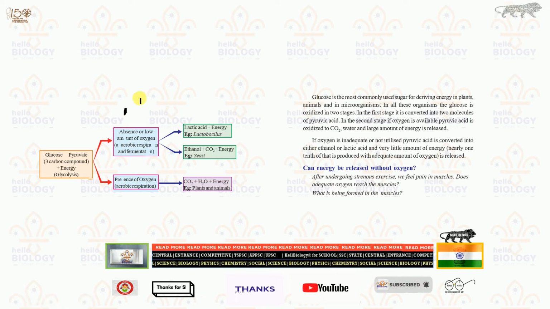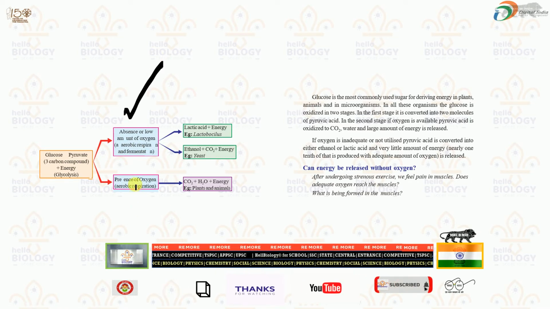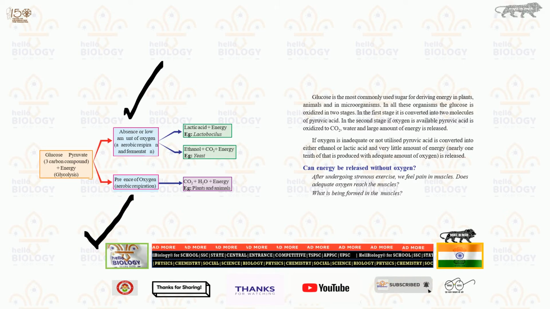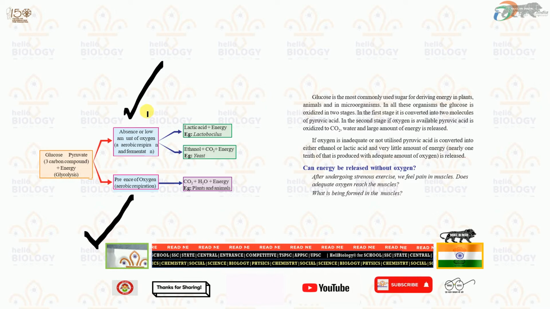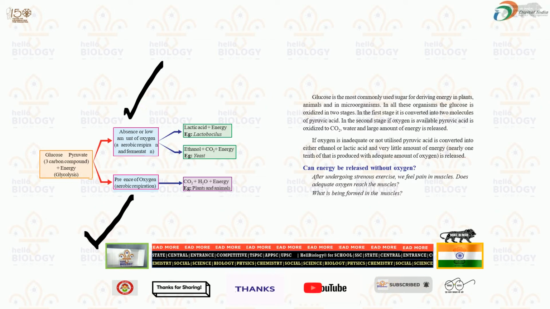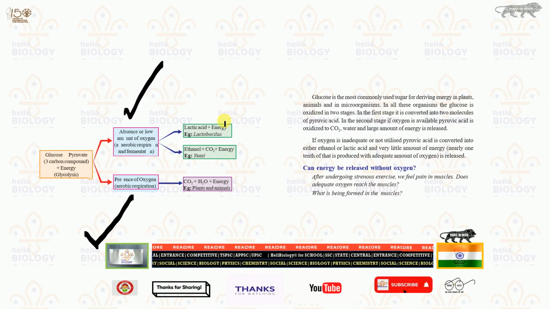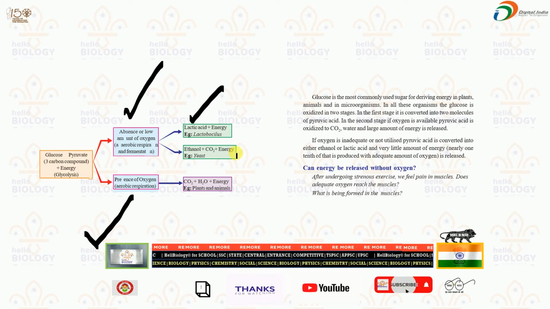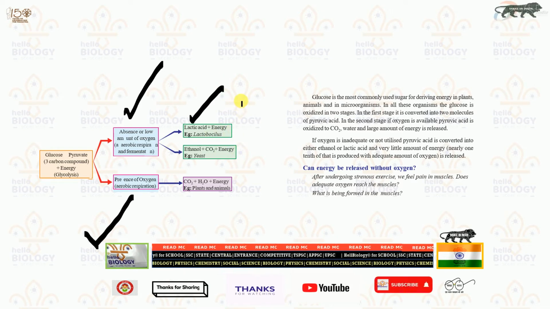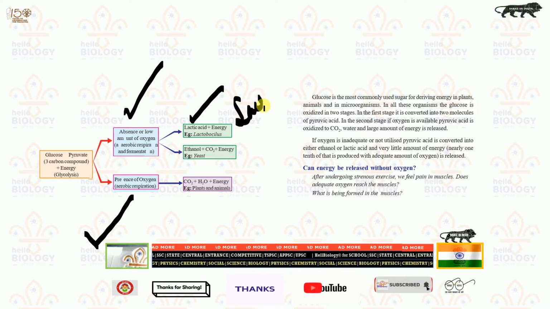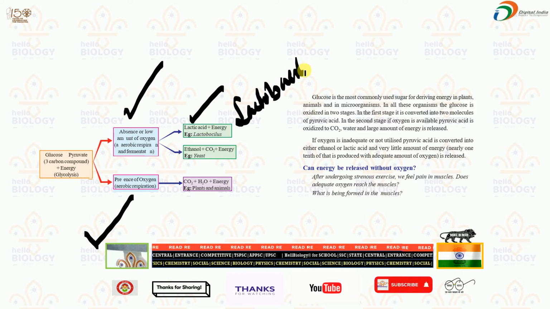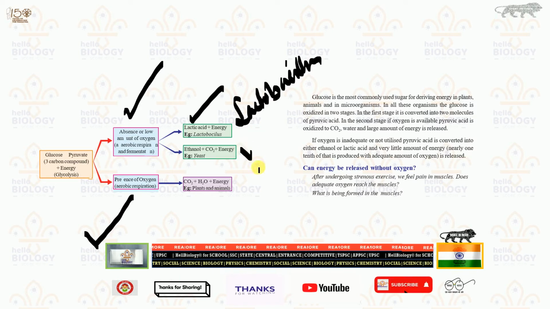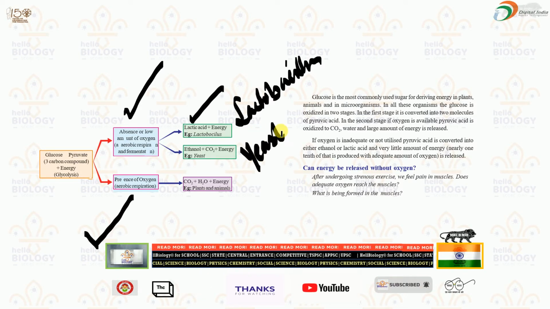Absence of oxygen is known as anaerobic respiration or fermentation, and presence of oxygen is known as aerobic respiration. In absence of oxygen, lactic acid is formed, and the best example is lactobacillus. And ethanol is formed, and the best example is yeast.